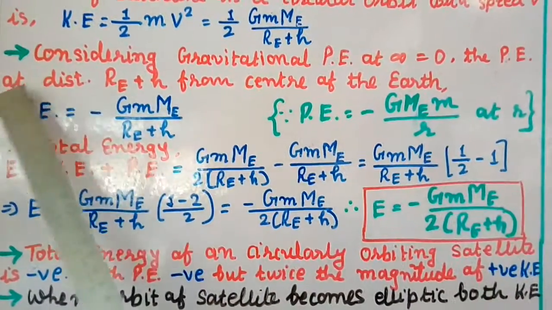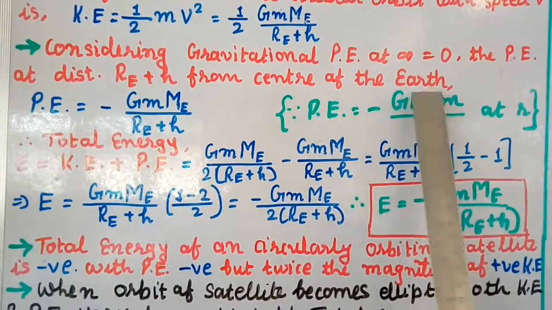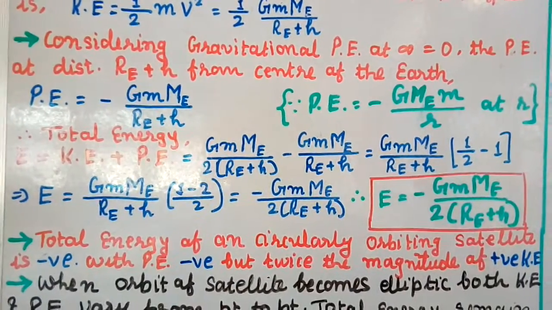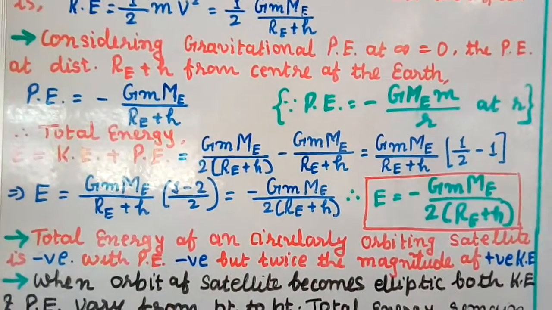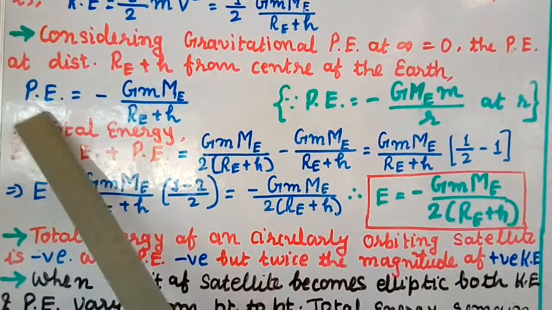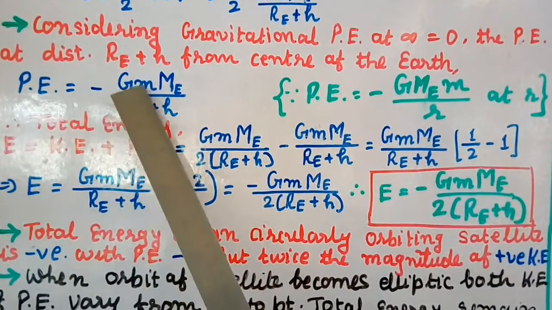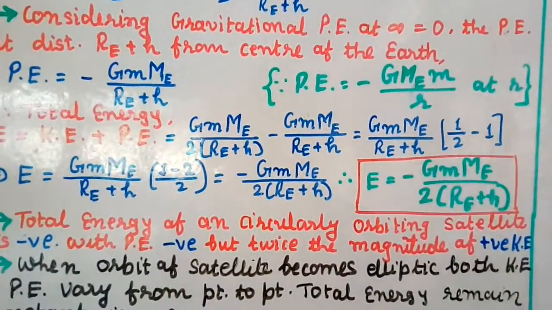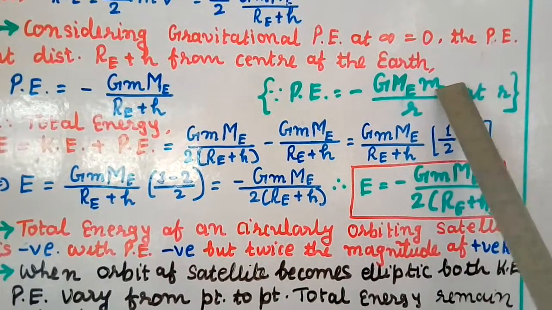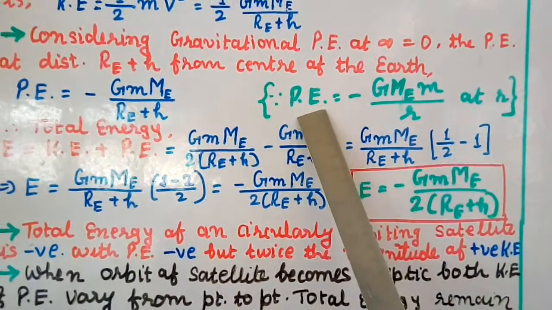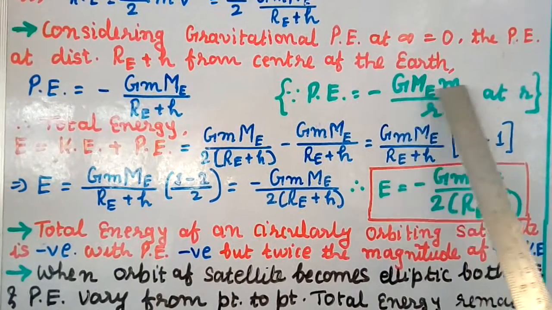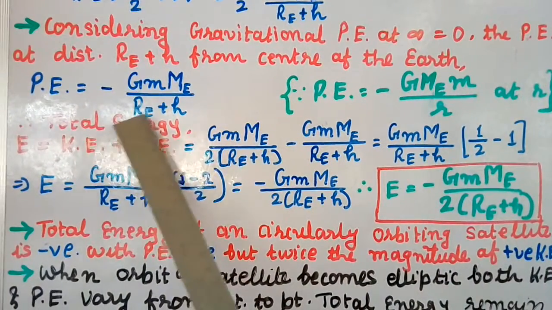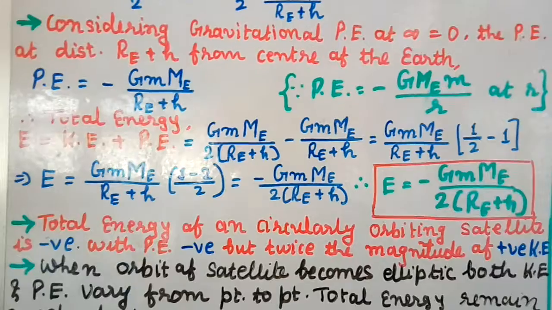Now we shall write the potential energy of the satellite at a distance Re plus h from the center of the earth: potential energy PE equal to minus G Me m divided by Re plus h. This I am writing from the formula: if you have an object of mass m at a distance r, then the potential energy is given as minus G Me m divided by r. Now this is the potential energy at a distance Re plus h, and m is the mass of the object.